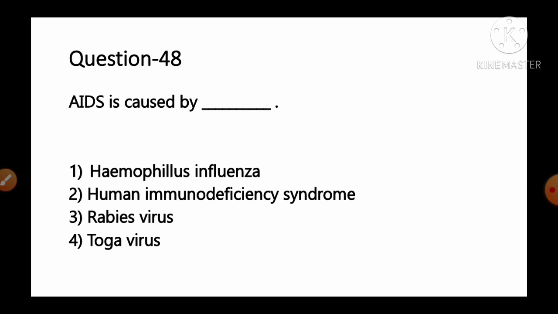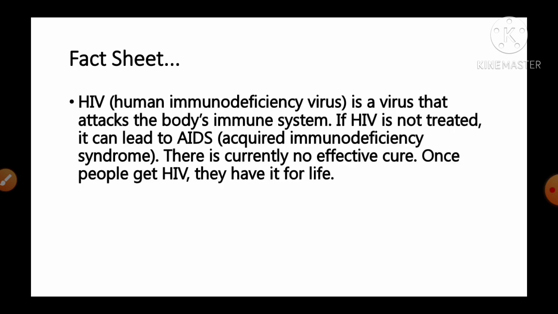AIDS is caused by option number 1 Haemophilus influenzae, number 2 human immunodeficiency virus or HIV, number 3 rabies virus, number 4 toga viruses. And the fact given regarding this question, it is HIV or human immunodeficiency virus is a virus that attacks the body's immune system. If HIV is not treated, it can lead to AIDS, that is acquired immunodeficiency syndrome. Currently there is no effective cure.